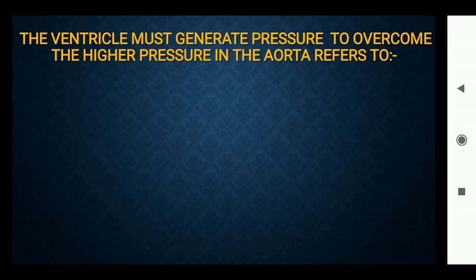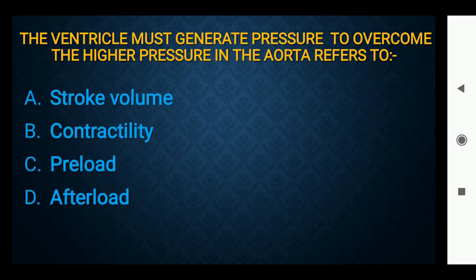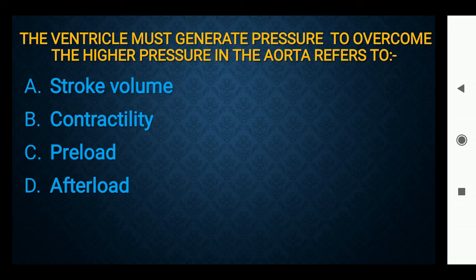The ventricle must generate pressure to overcome the higher pressure in the aorta. This refers to which option: stroke volume, contractility, preload, afterload. The right answer is option D, afterload.